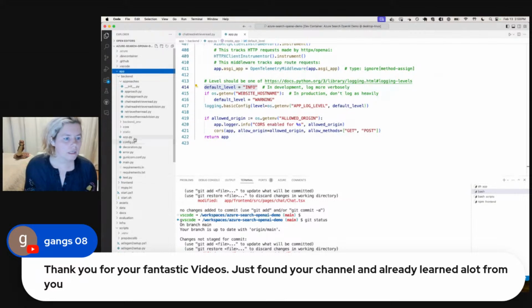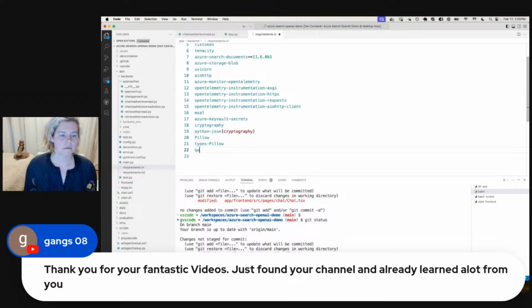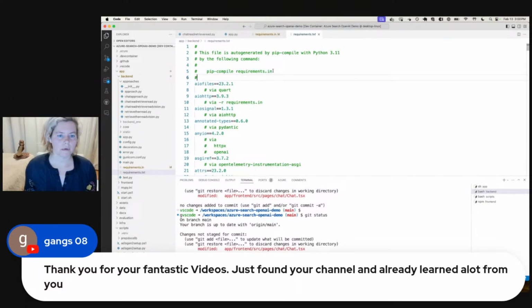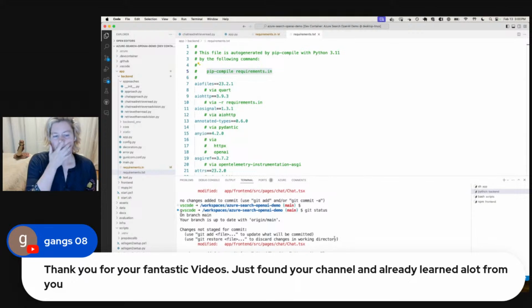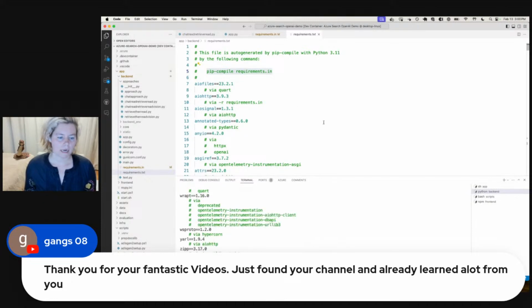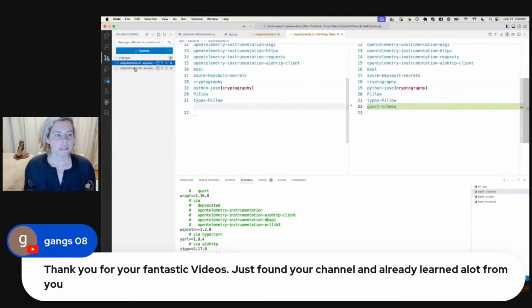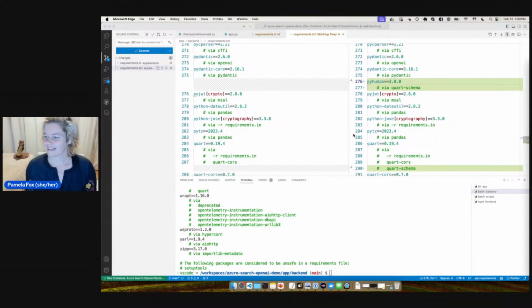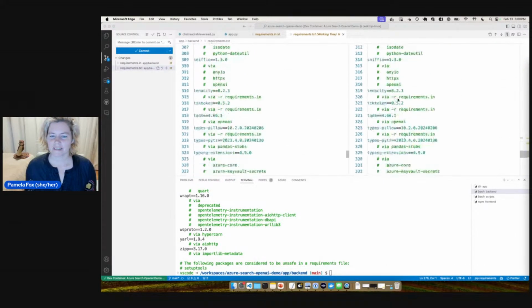So what I'm going to do is in requirements, I'm going to add Quart-Schema to the requirements. Okay, and then I need to do my pip compile. So let's go ahead and pip compile the requirements. And we'll just check it to make sure that it has the Quart-Schema in it once it's done compiling. So we'll take a look and see what the requirements.txt looks like. So we got our pyhumps again. There's a pyhumps and there's Quart-Schema.